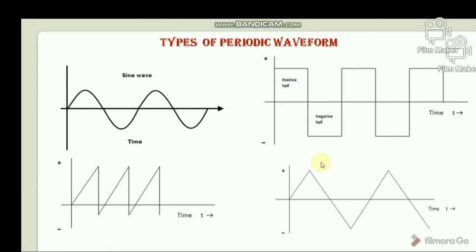Last, I will discuss the triangular wave. Triangular waves are those which oscillate between positive and negative values. These are also bidirectional in nature. Its shape is similar to that of the linear positive ramp sawtooth waveform. The triangular waves have slow rising time and slow decaying time. The rate of change of voltage in the triangular waveform in their positive and negative half cycle is equal. And the triangular waveform has a duty cycle of 50%. Since it takes equal time to rise and fall, the frequency of the triangular wave is the average of the voltage level.